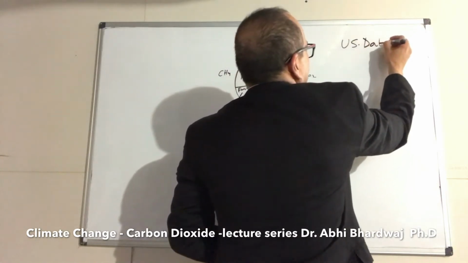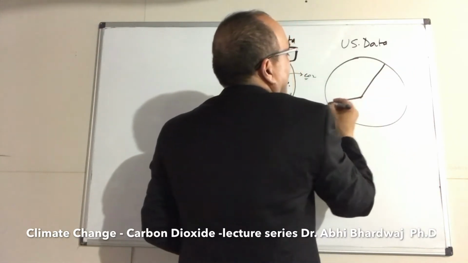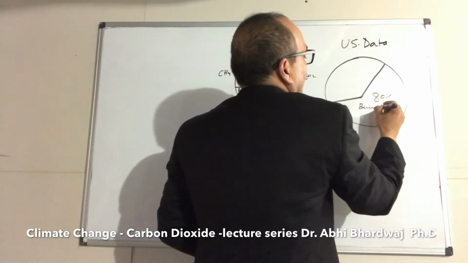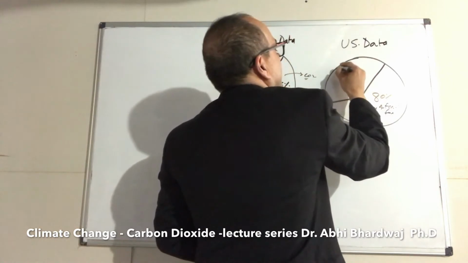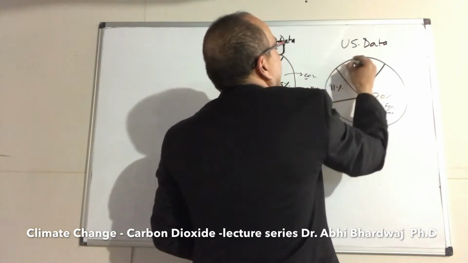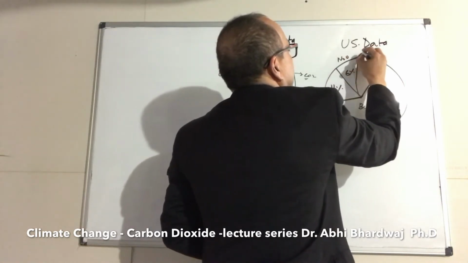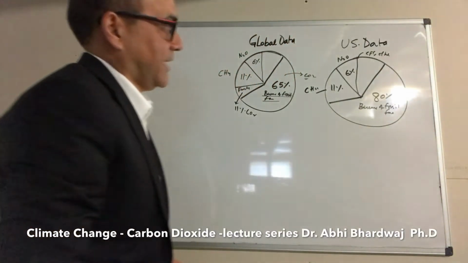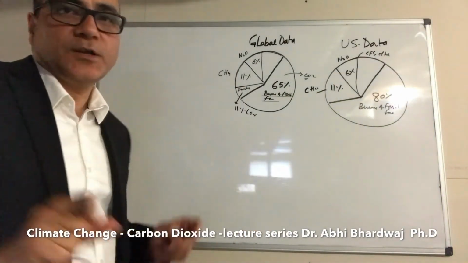When you look at the US data, the major contributor here, 80%, comes from burning of fossil fuels. And then we have methane, which is the same 11%, CH4. And then we have nitrous oxide, about 6%. And then we have the rest, like CFCs and others, which makes up the remainder. But the major one here in the US is that 80% is burning of fossil fuel.